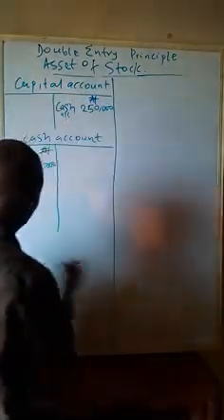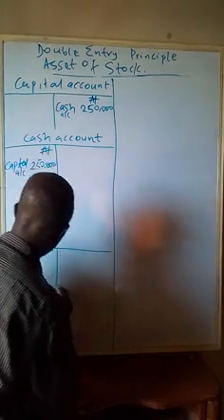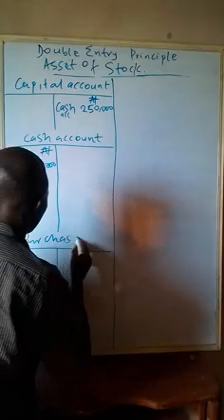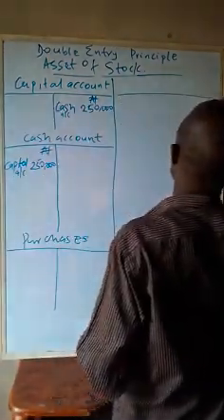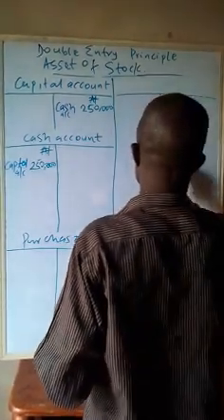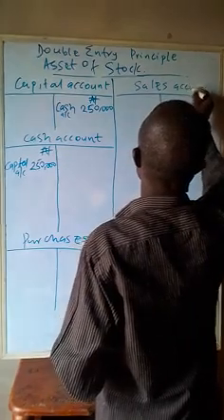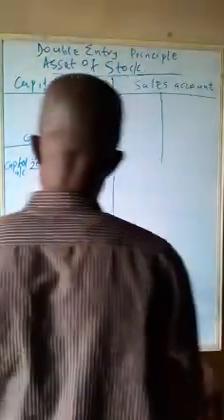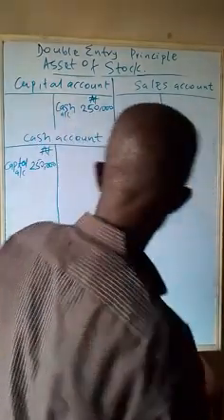Let me put purchases here, because that takes much space. And let me put sales here. When you sold goods, that is sales account. Sales account and purchases account.